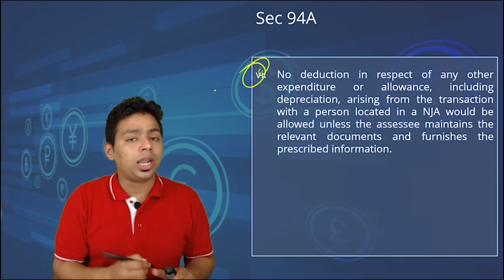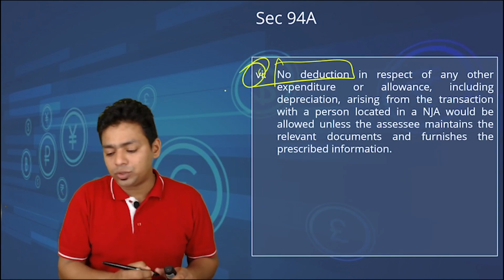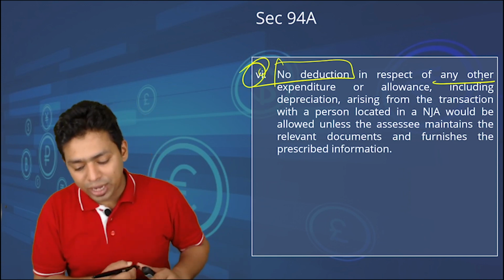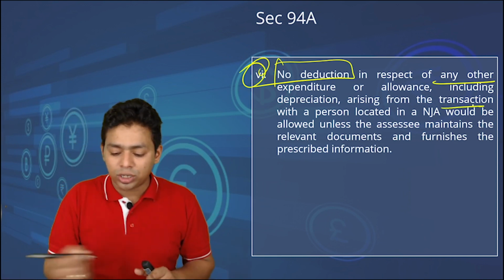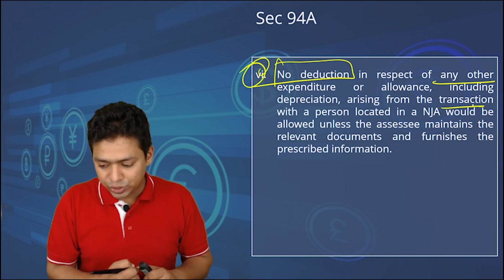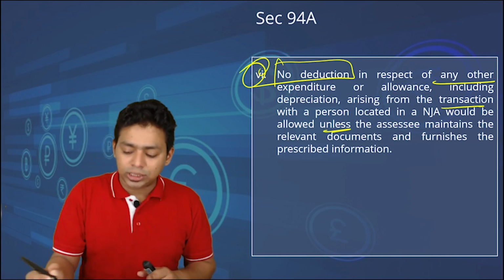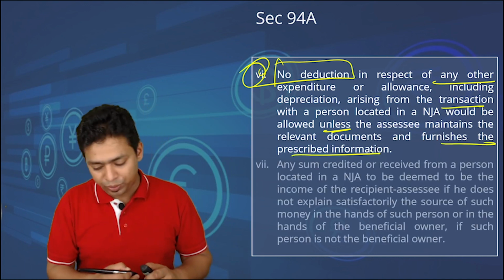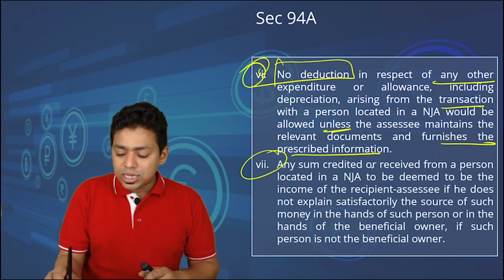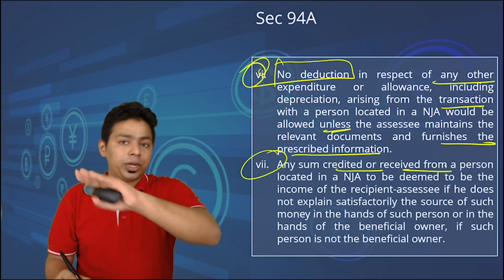No deduction, this is another effect. No deduction, highlight this word, no deduction in respect of any other expenditure or allowance including depreciation arising on a transaction with a person located in NJA would be allowed unless the assessee maintains the relevant document and furnishes the information prescribed.